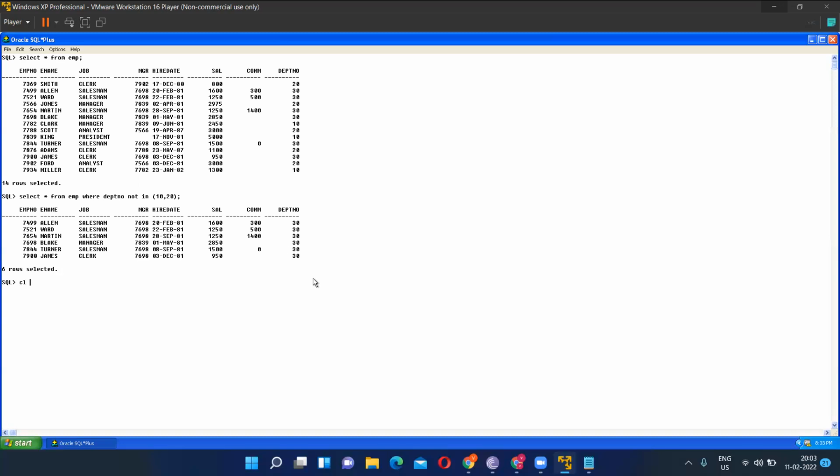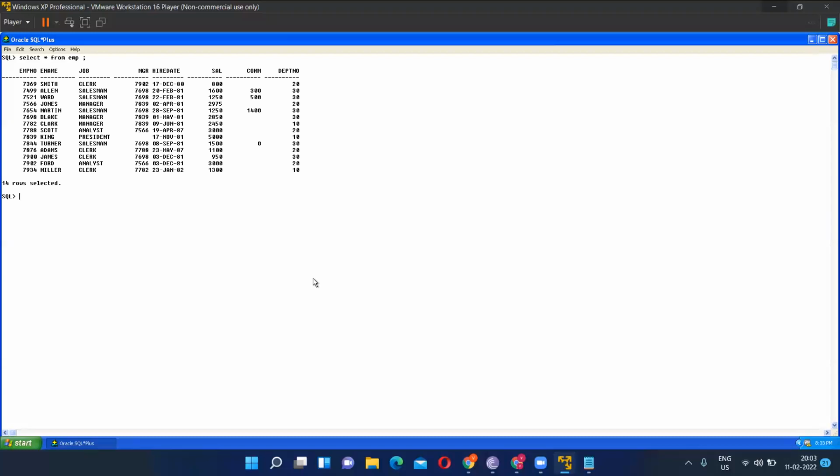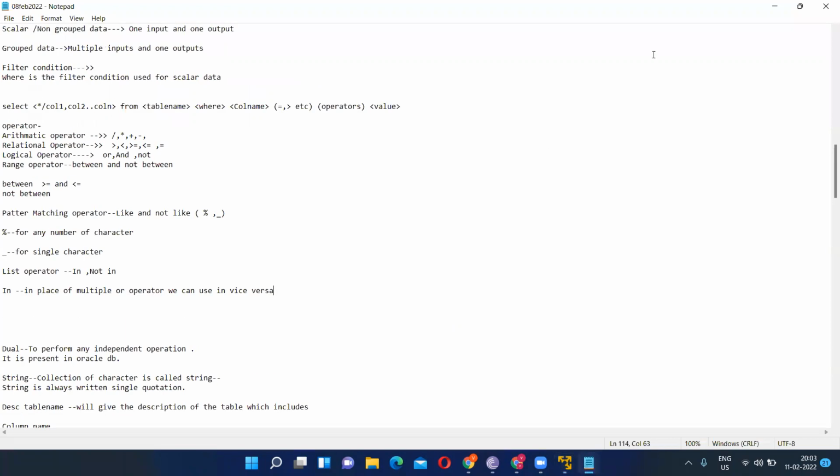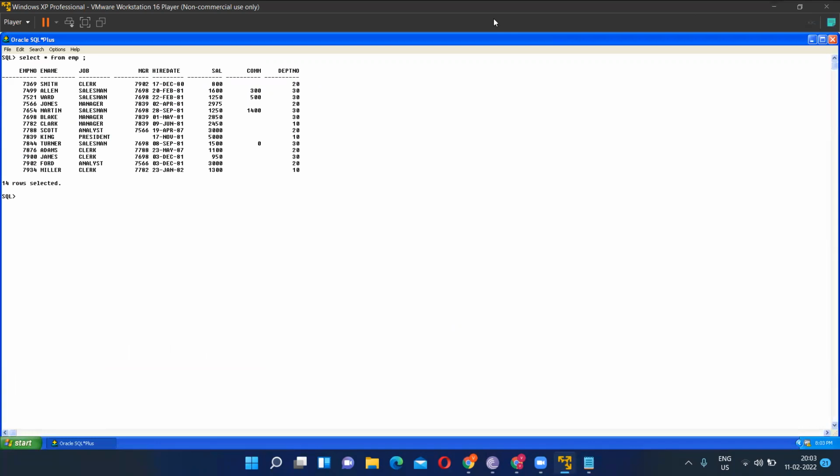So this is clearing the screen, CLSCR. Now I will go to this particular table, and suppose this is the query. Okay. So guys, till here we have learned how many types of operators? Six operators. What are the types of operators? Divya, can you just tell me? Divya, are you there? Can you just tell me the types of operators? Yes, sir. What are the types of operators we have learned? Logical operator. Okay, logical operator.